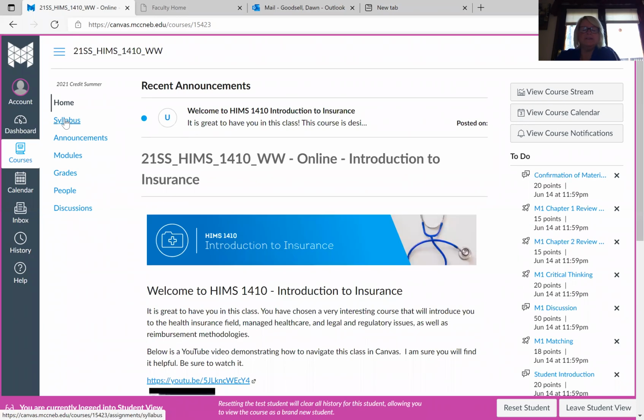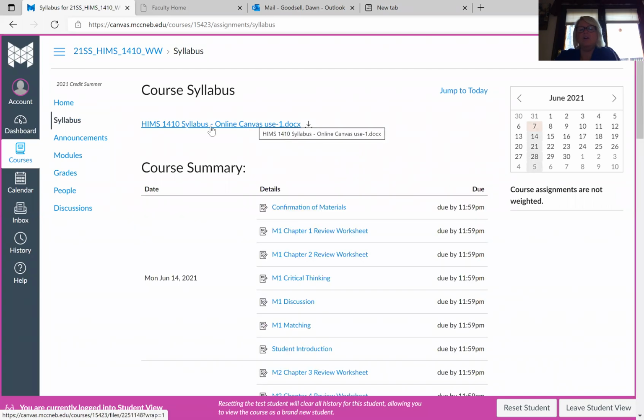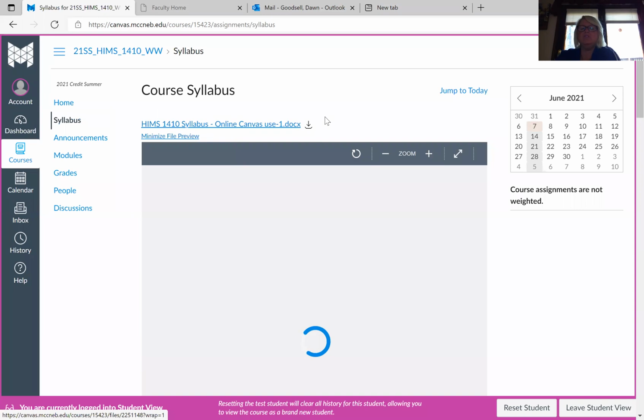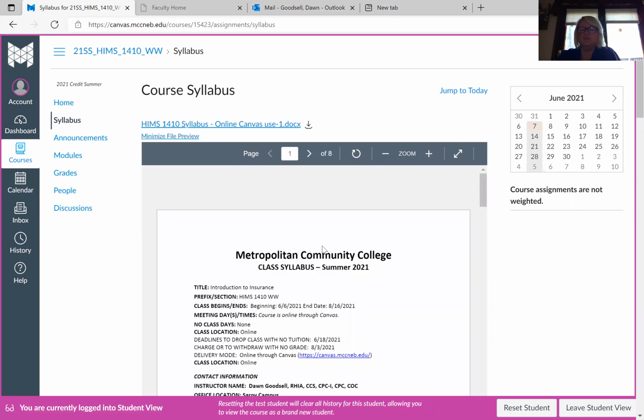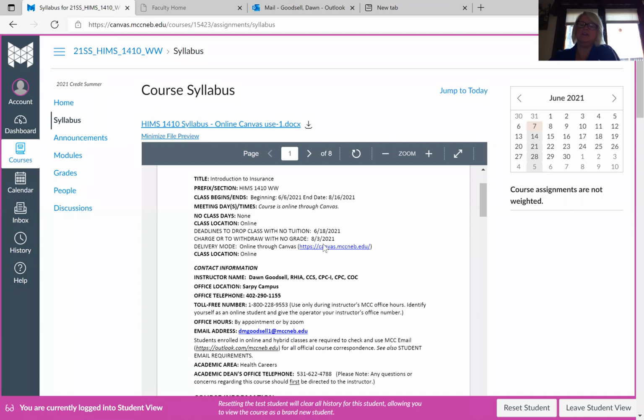Okay, so the next one is the syllabus, and we'll click on that and bring that up. And you have to click on the link. If you want to download, you can click on the arrow on the right, but if you just want to bring it up on the screen, you can with just a click. Going down, you'll see that our start date was Sunday, June 6th, and we end on August 16th. There are no breaks in our schedule whatsoever.